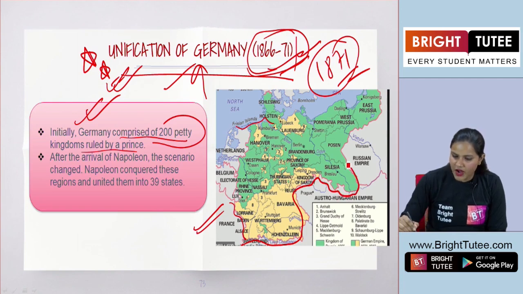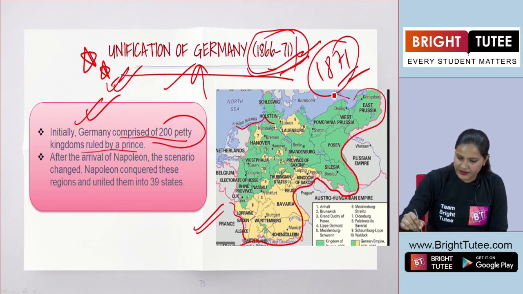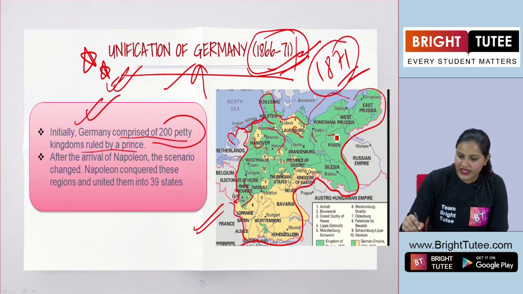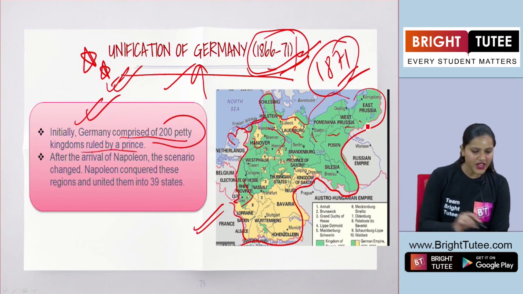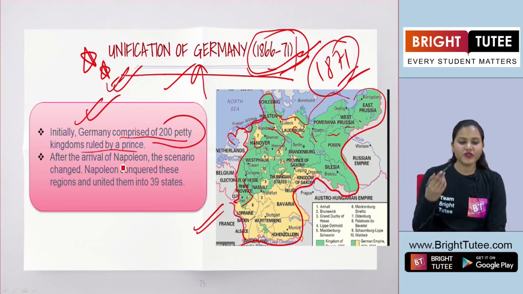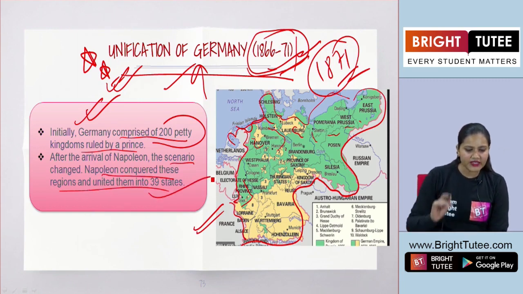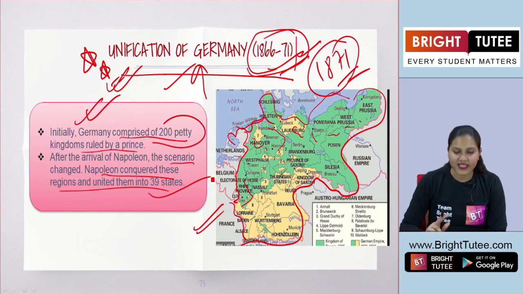Now this is the boundary of Germany, as you can see, I am pointing out in the map here. Okay, so this is the boundary here, and you can see so many petty kingdoms existed in Germany, right? And after the arrival of Napoleon, the scenario changed. Napoleon conquered these regions and united them into 39 states.